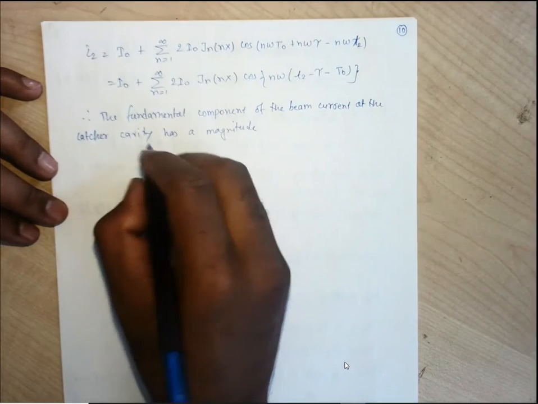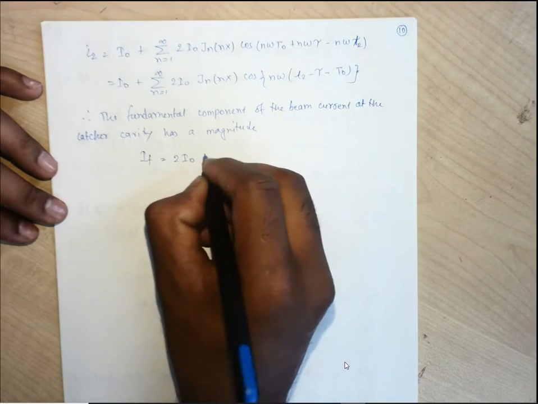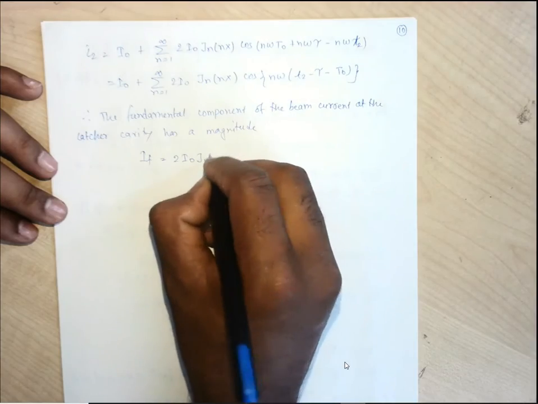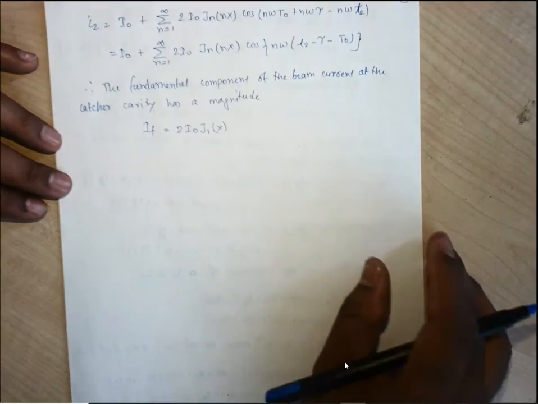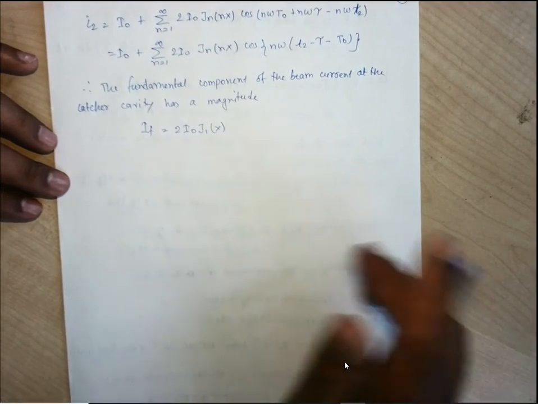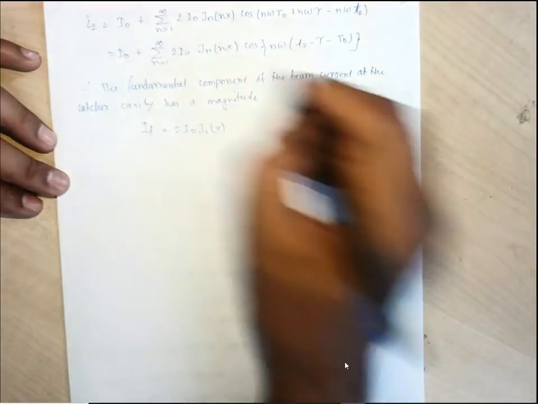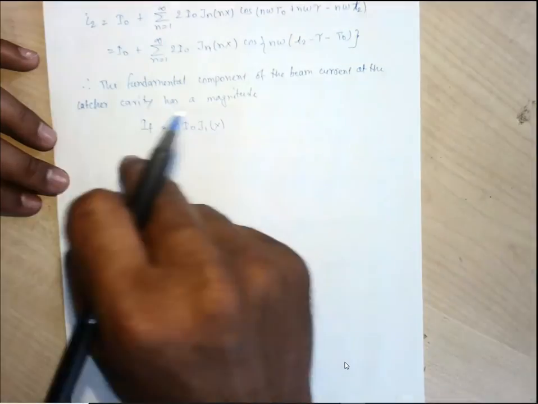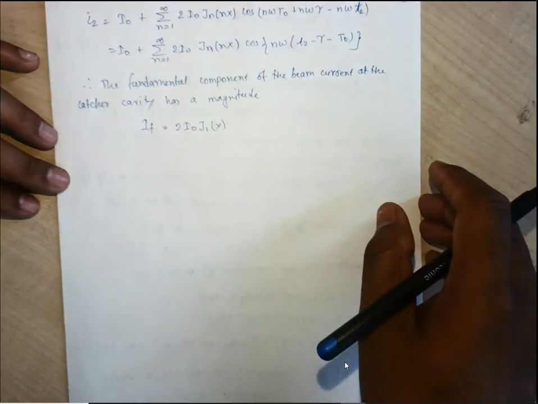It is twice I naught J1 x for n equals 1, Bessel function of the first kind. This is the fundamental component.